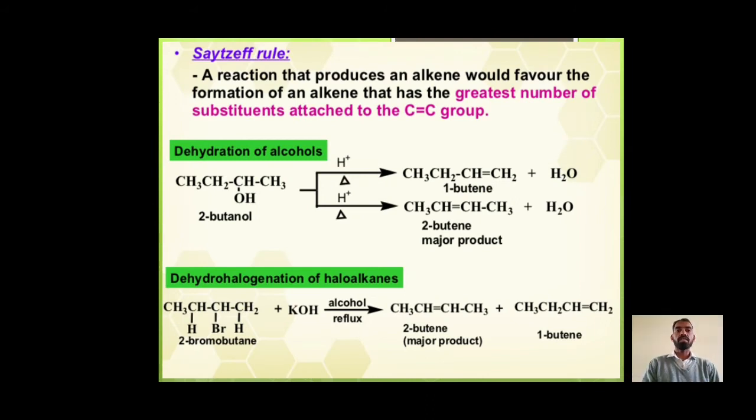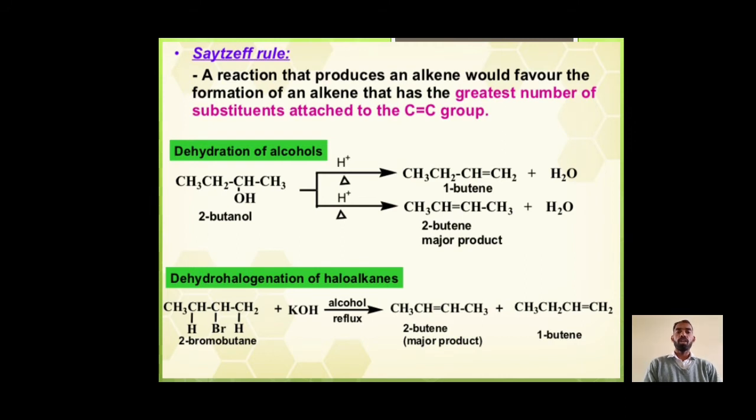In both the reactions, here we see Saytzeff's rule: a reaction that produces an alkene would favor the formation of the alkene that has the greatest number of substituents attached to the double bond carbon group.